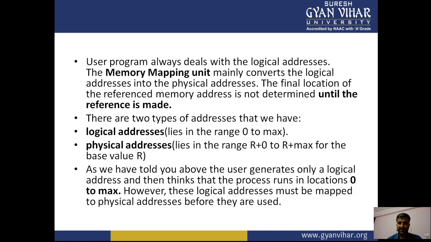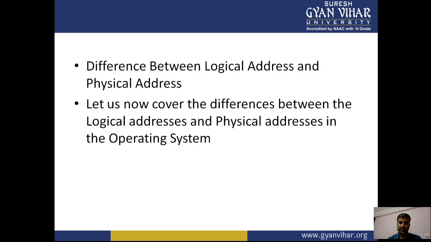There are two types of addresses: the logical addresses lie in the range of 0 to max, and the physical addresses lie in the range of r plus 0 to r plus max, for the base value r, right? As we have told you, the user generates only the logical address and thinks that the process runs in locations from 0 to max. However, these logical addresses must be mapped to physical addresses before they are used. So let us look at the difference between the logical address and the physical address in the operating system.